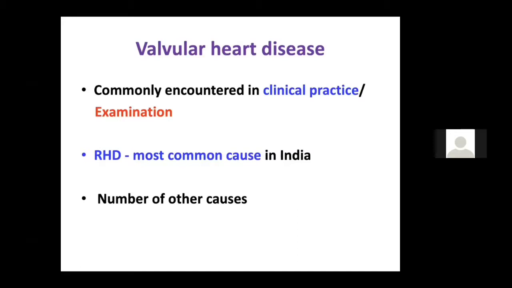Also, the most common cause is rheumatic heart disease. Whenever a valvular heart disease is there, out of 10 times, if 8 times you tell it is rheumatic heart disease, you will be correct. It is just like ventricular tachycardia: out of any wide QRS tachycardia, if you tell ventricular tachycardia 8 times out of 10, you will be correct. So it is the same in rheumatic heart disease. But there are a number of other causes which I'll discuss based on the valve.